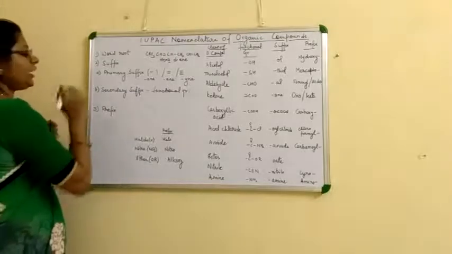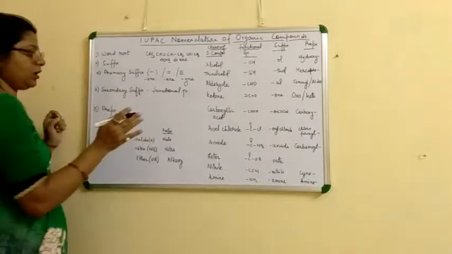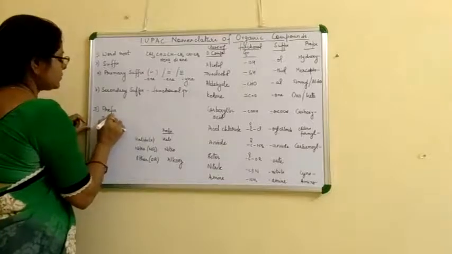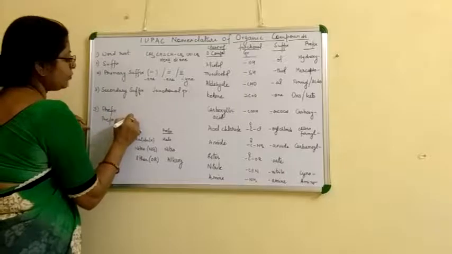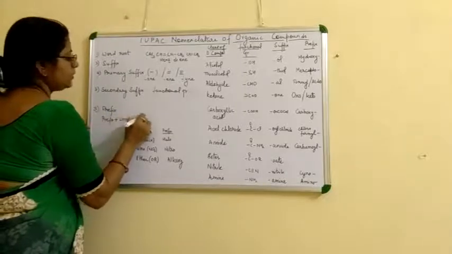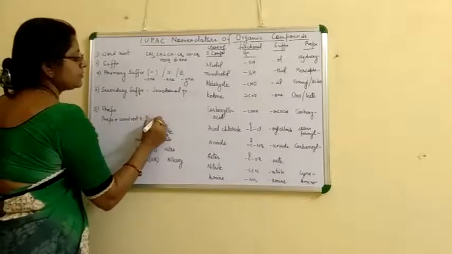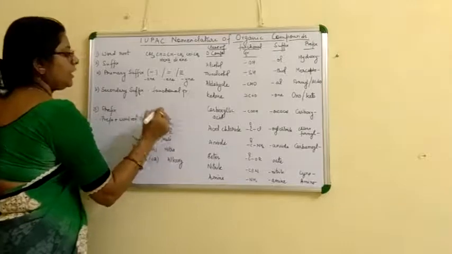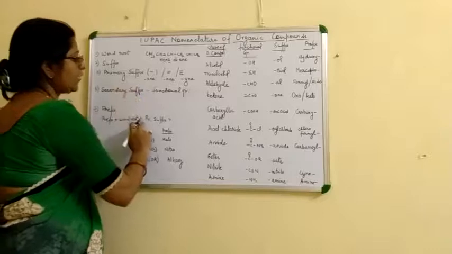So when we write the name of any organic compound, first we write the prefix, if any, then the word root, then the primary suffix. If there is any numeric value, we add it here.